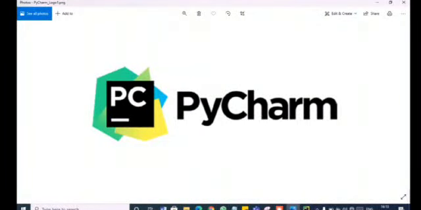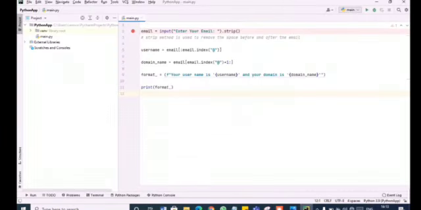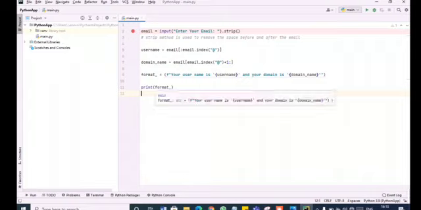So for our project, we have used the software PyCharm. This is the interface of the software. Here is the code of our project which we have coded to run the project. So we have given the input, assigned some variables to extract the results. Finally, we have used the print statement to display our results.